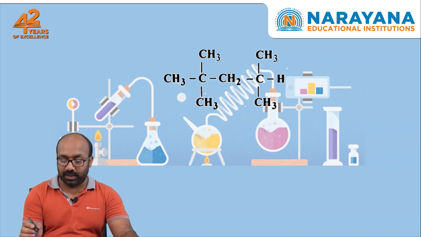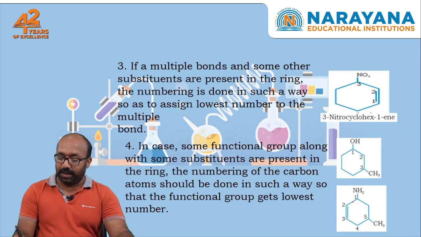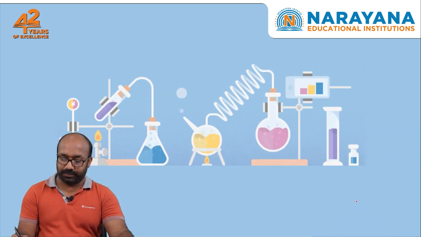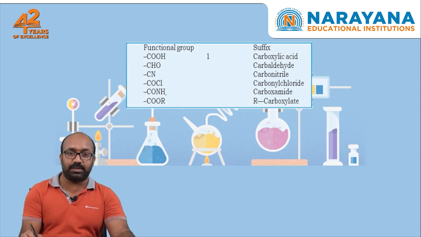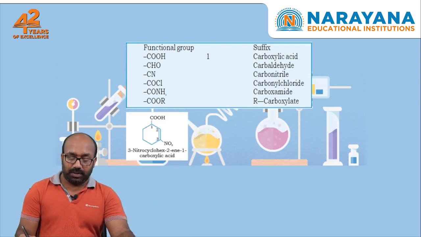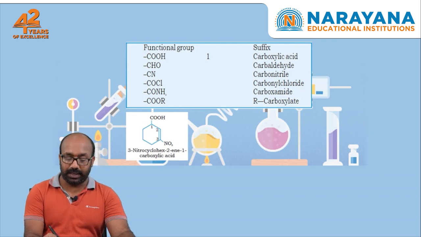Here in this given carbon compound, different types of carbon compounds are given. We have some functional groups and their suffixes in this chart. Here we are discussing the naming of functional group containing compounds.